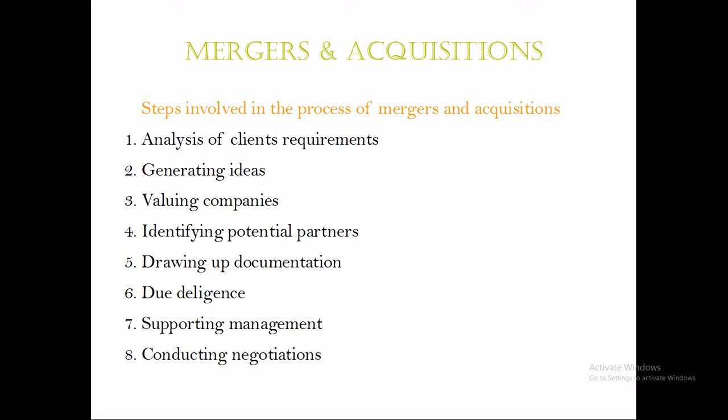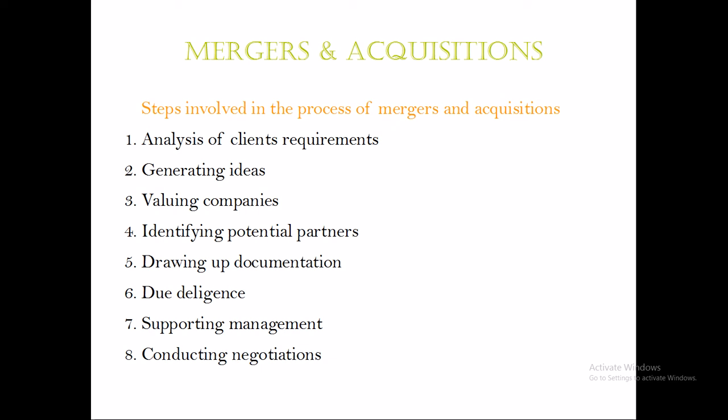So the purchasing company will have certain ideas of what kind of purchase they need to make, what kind of companies they would want to acquire, whether it is a company that manufactures the same product in a different market, or a different product in the same market, or a similar product that both the target and purchasing company's products will end up in for the same finished product. So those were the requirements of the purchasing company.